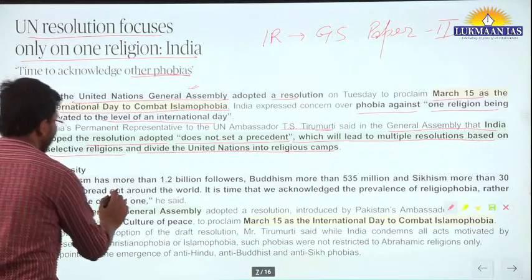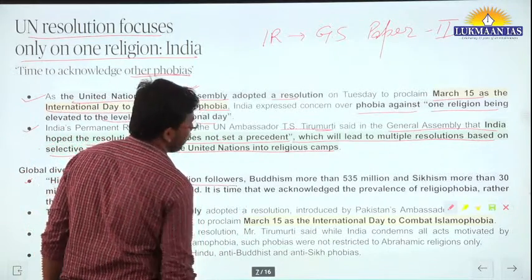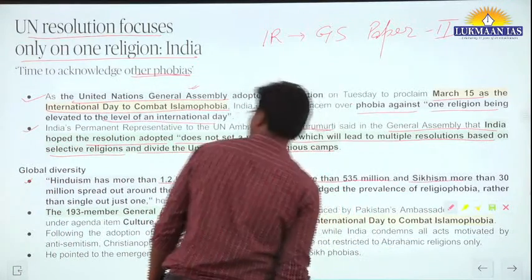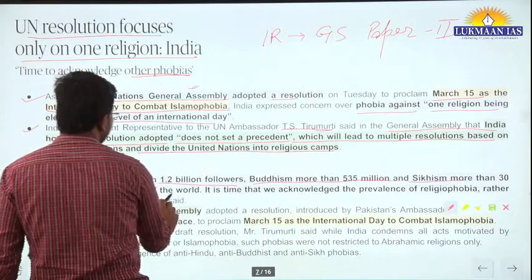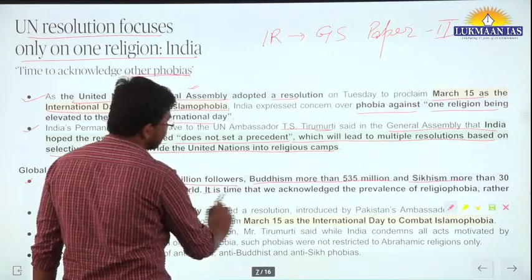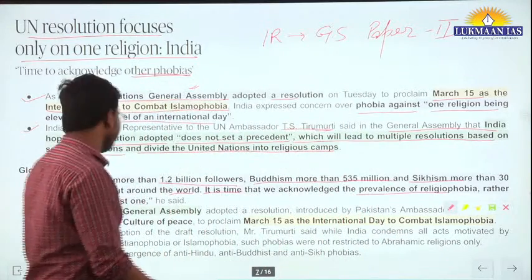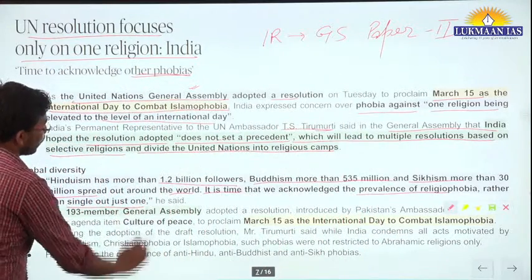Hinduism has more than 1.2 billion followers, Buddhism more than 535 million, and Sikhism more than 30 million spread out around the world. So it is time that we acknowledge the prevalence of religiophobia rather than single out just one.